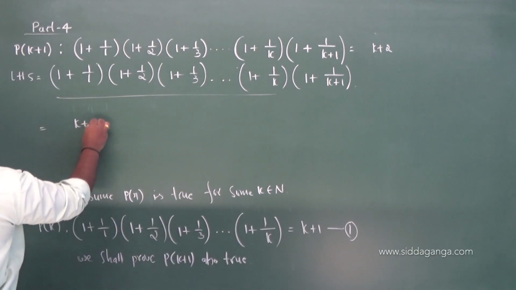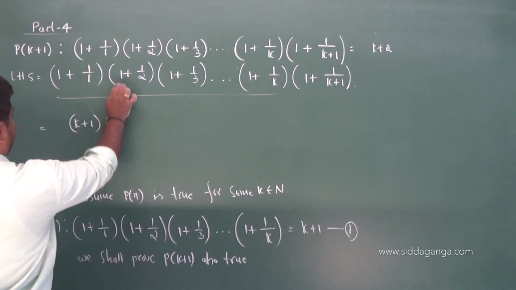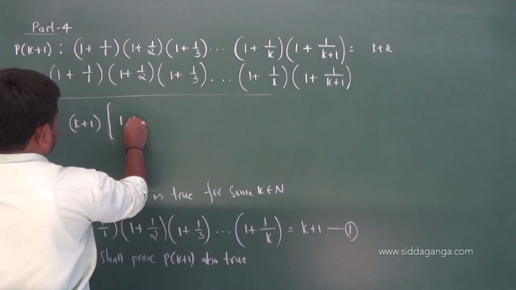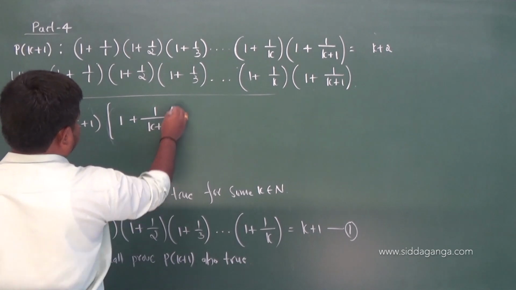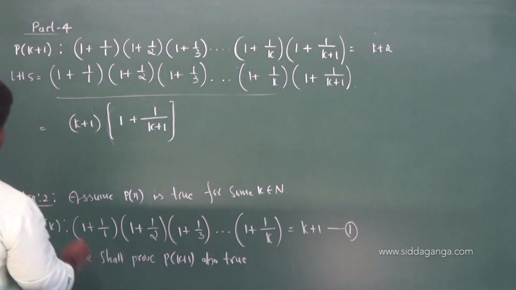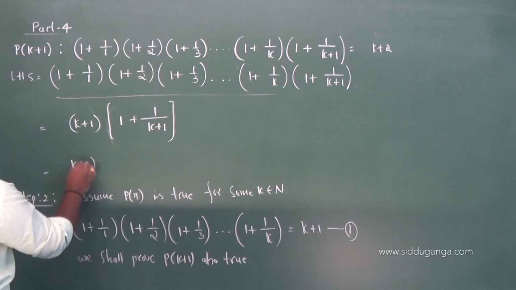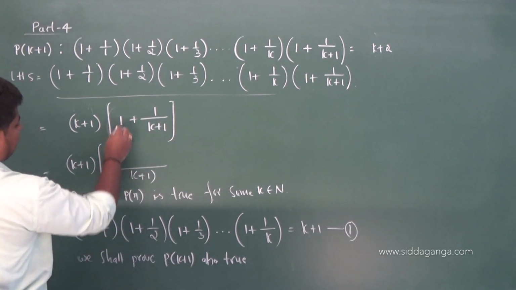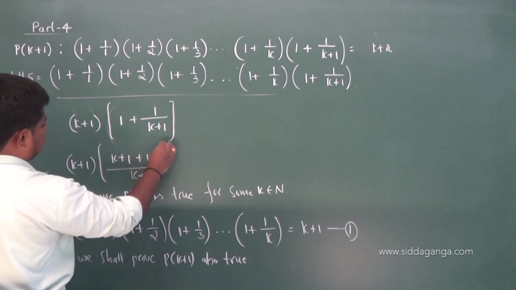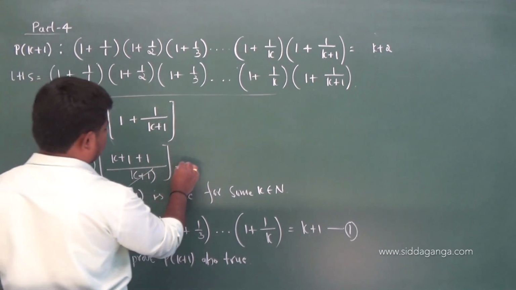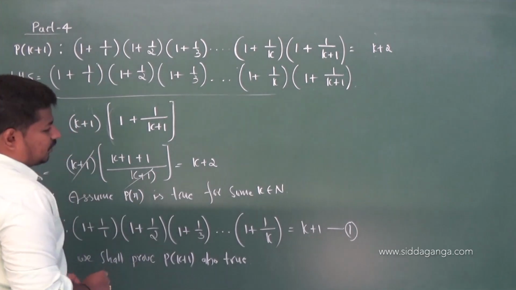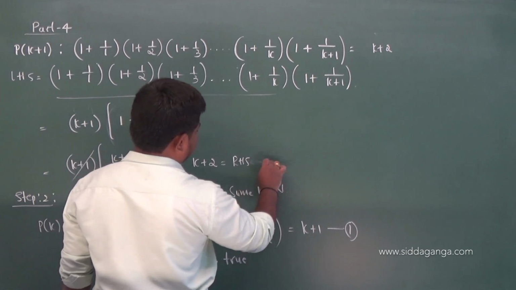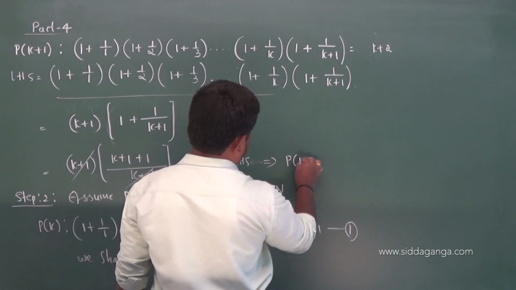So k plus 1 into 1 plus 1 by k plus 1. Taking k plus 1 as the LCM, k plus 1 into 1 plus 1, you get k plus 2, which is the RHS. This implies P of k plus 1 is true.